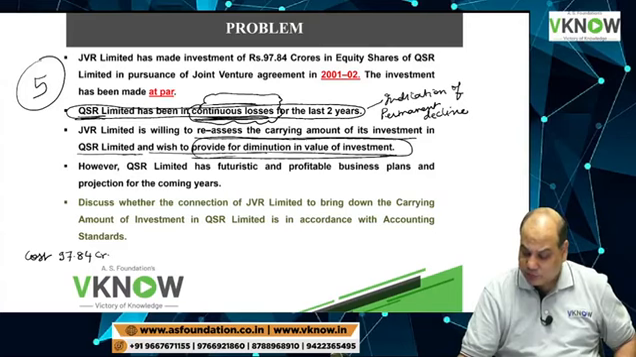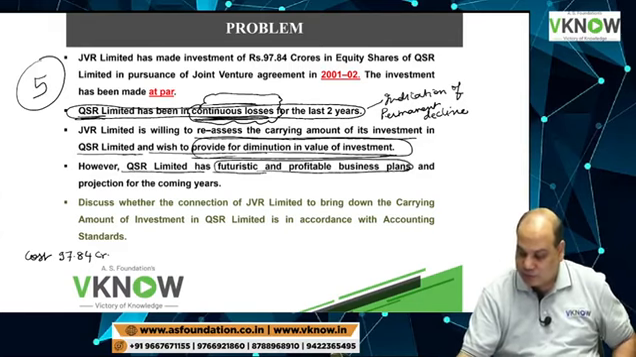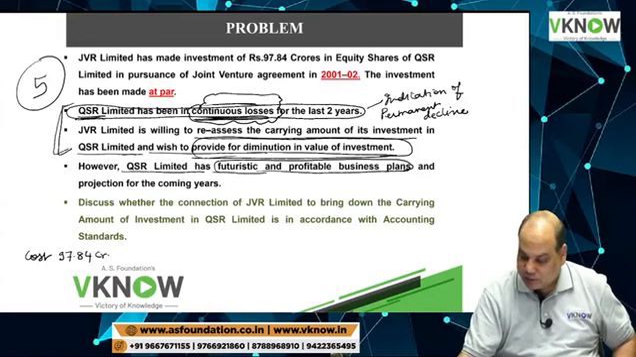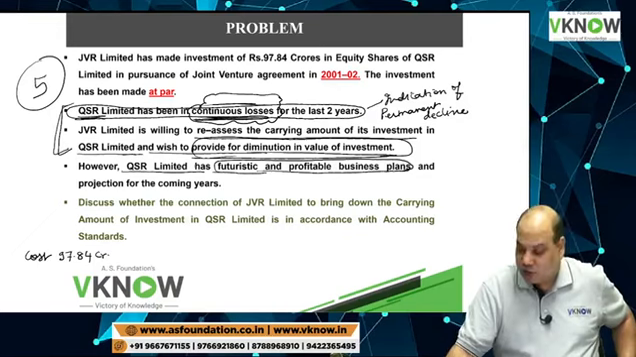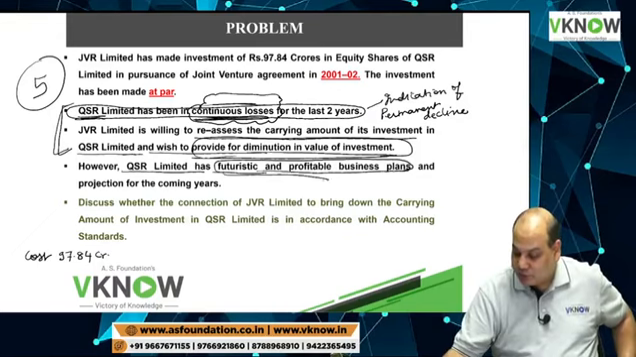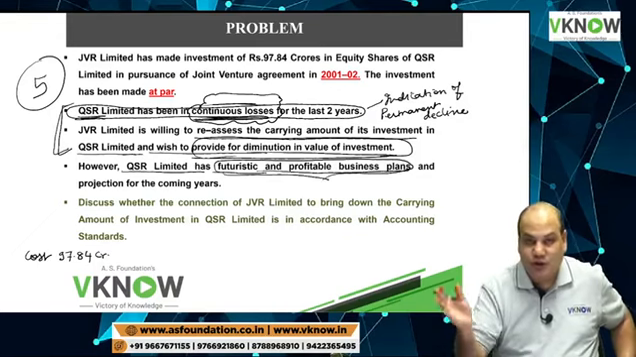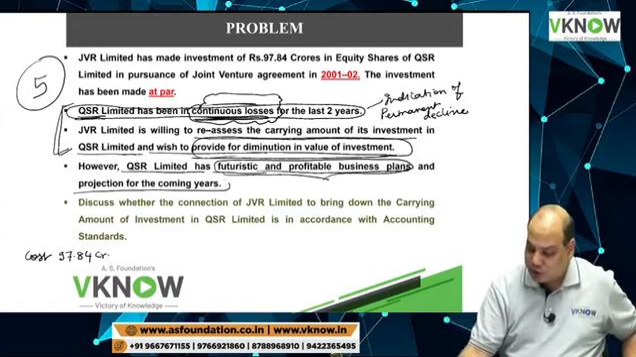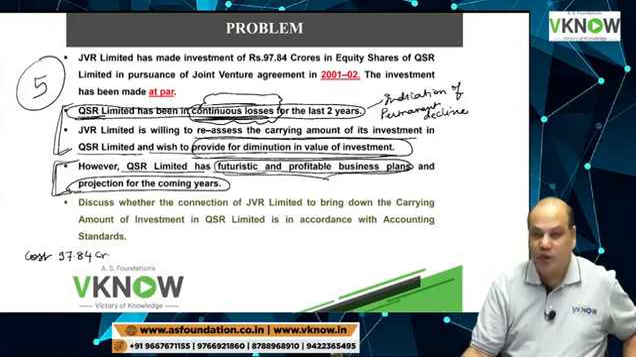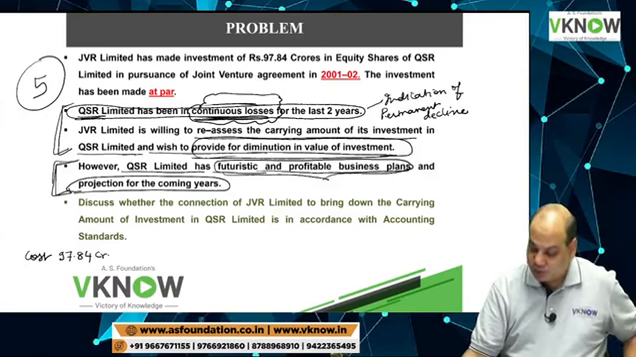Next is, however, QSR Limited has a futuristic and profitable business plan. Now they are giving a different view. First, they created an impression that this loss is permanent and we have to provide for it. Now they are saying, don't worry, the company has a futuristic and profitable business plan and projections for the coming year. The company is very hopeful that we will be able to make a profit in future.